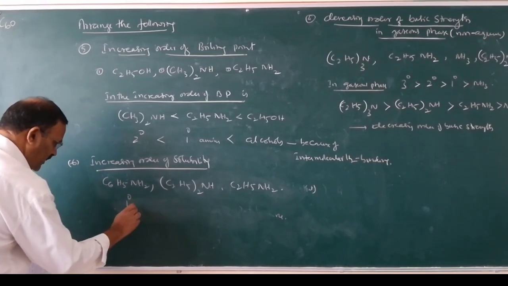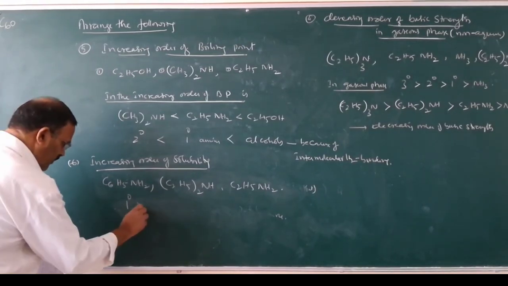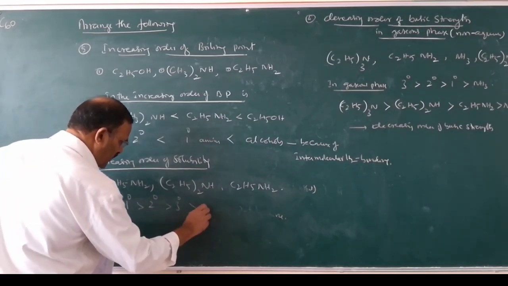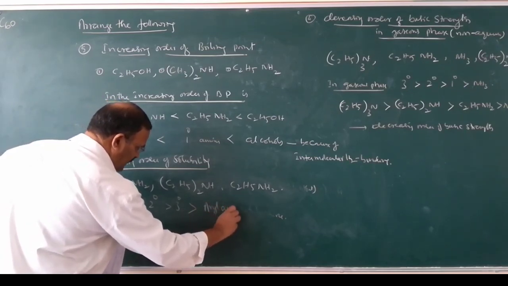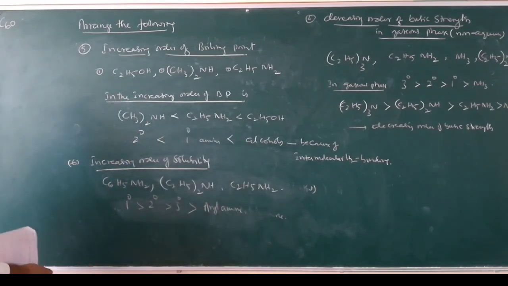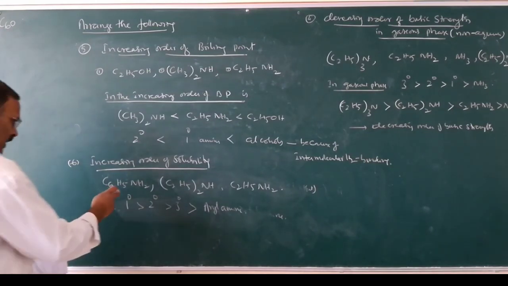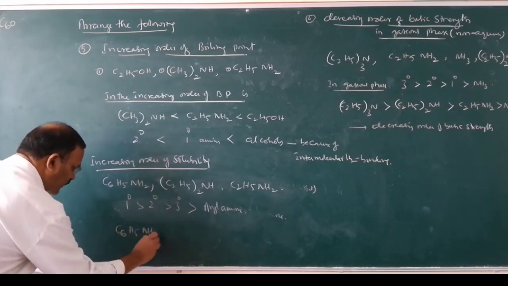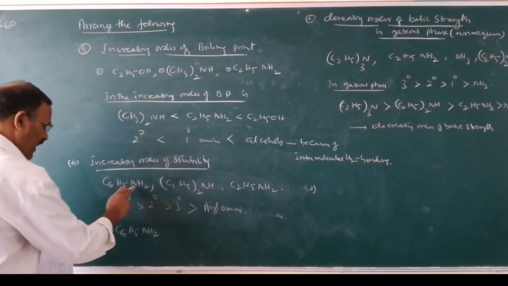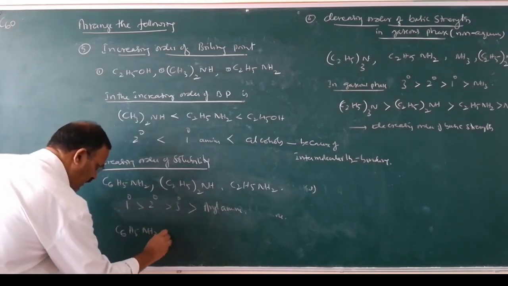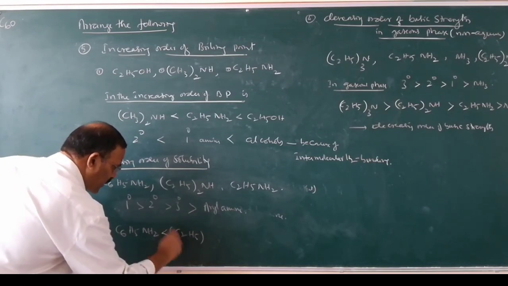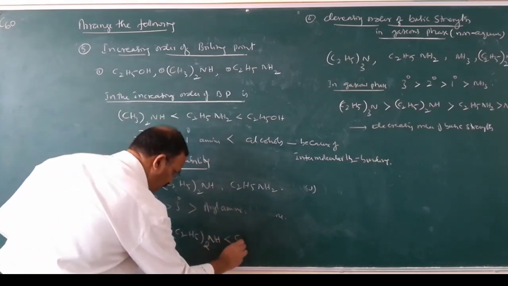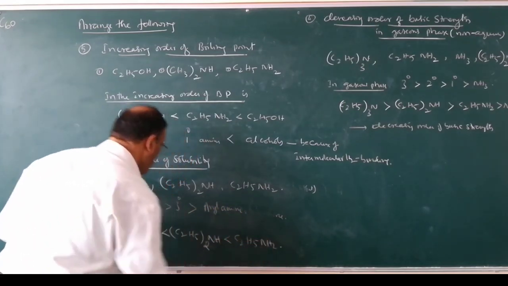So primary amines are more soluble than secondary amines, more soluble than arylamines, because of intermolecular hydrogen bonding. Therefore, in the increasing order of solubility, C6H5NH2 is less soluble than secondary (C2H5)2NH, which is less soluble than primary C2H5NH2.